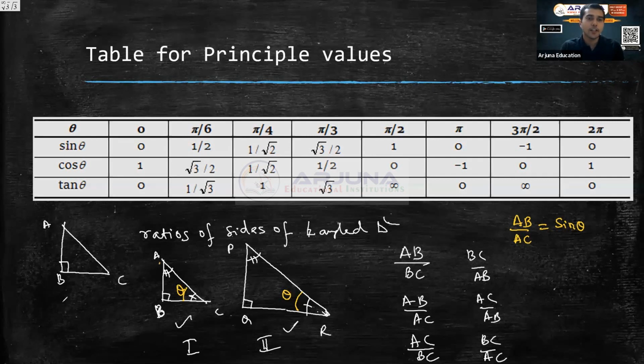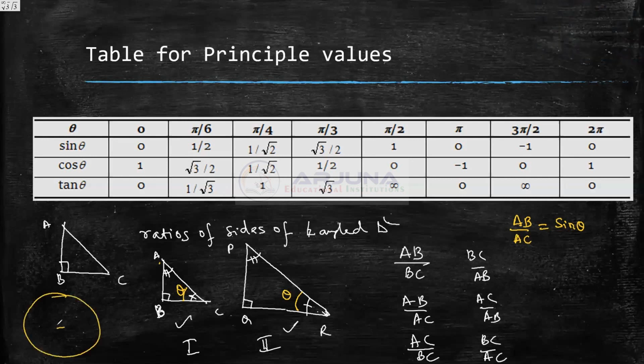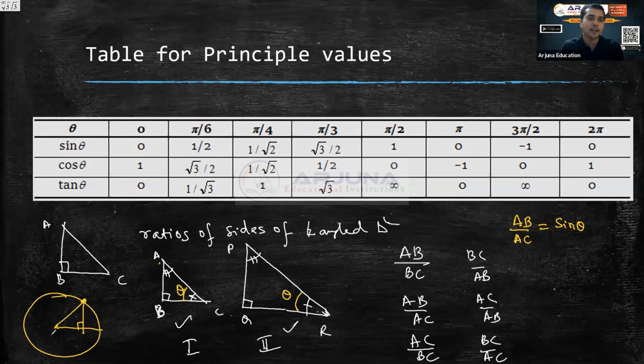And these ratios actually come from a circle, the unit circle. You have to consider a unit circle and a point, then you draw a perpendicular and you will get a right angle triangle, right? So this is center O, this is A, suppose this is B. For this triangle they apply opposite side, adjacent side. We will discuss that some other time in detail. But what is sine? Sine is opposite by hypotenuse. That is sine theta.